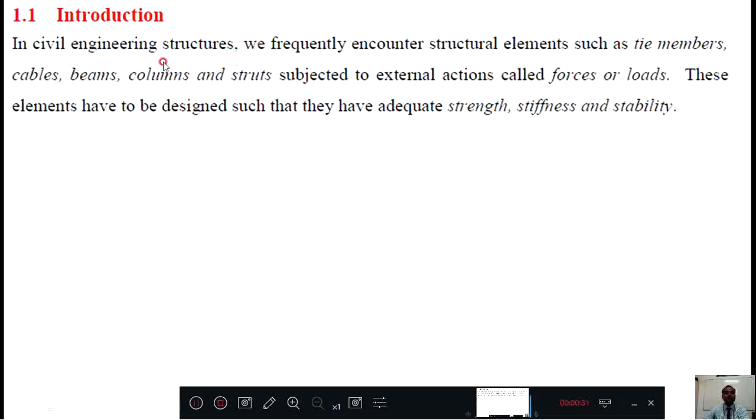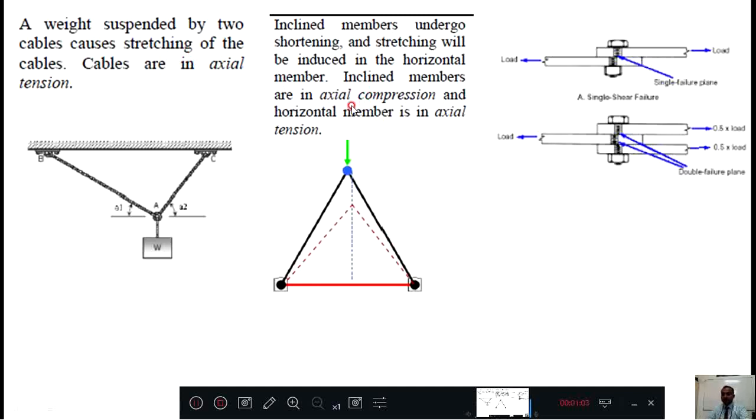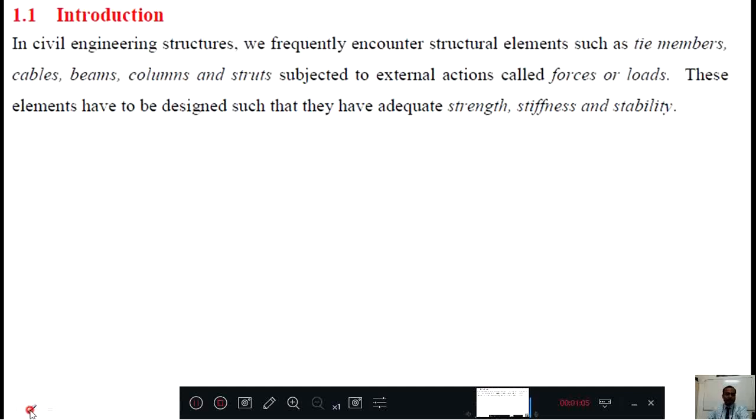In civil engineering structures, we frequently encounter structural elements such as tie members, cables, beams, columns, and struts subjected to external actions called forces or loads. These elements have to be designed such that they have adequate strength, stiffness, and stability. Here, what they are going to say here is, in the nutshell, that in civil engineering we have many structures.